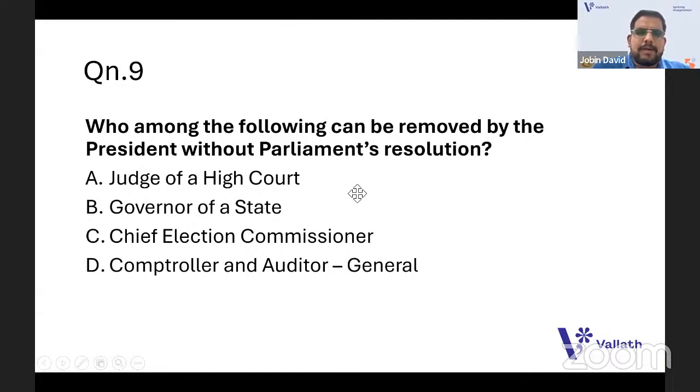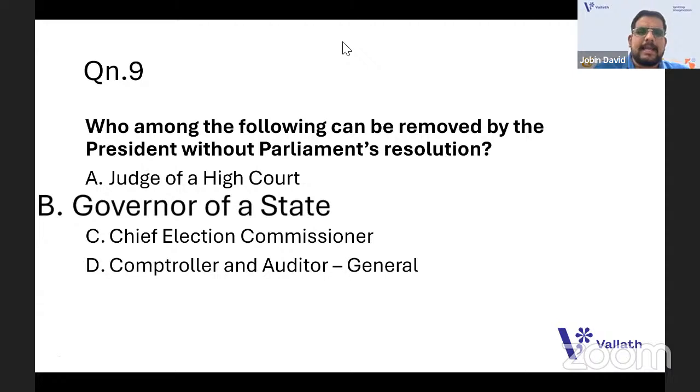So, who can be removed without a parliament's resolution? Is it judge of a high court? Is it governor of a state? Is it chief election commissioner? Is it the comptroller and auditor general? Exactly. The answer is governor of a state only. These things come under governance and policy. So you should be familiar with that. Maybe they are not asked up to now, but they can ask questions like this in the coming years, as the governance portion is there.